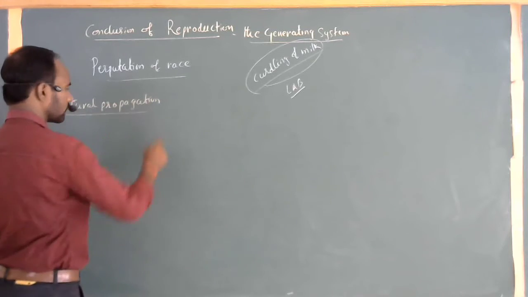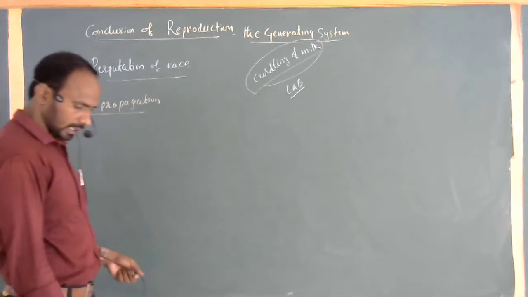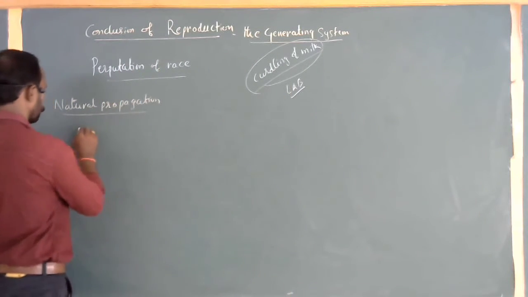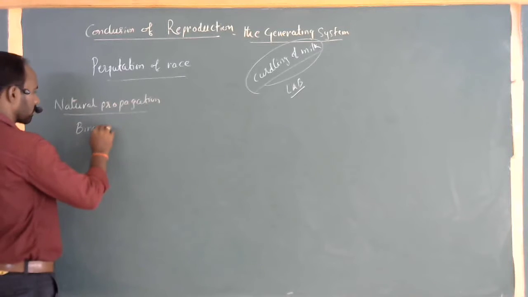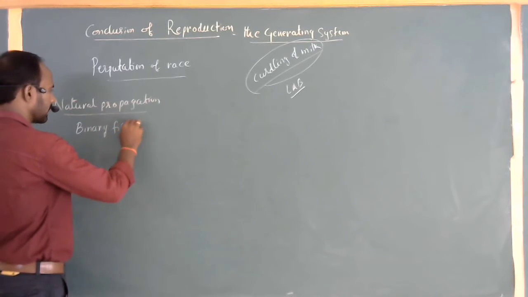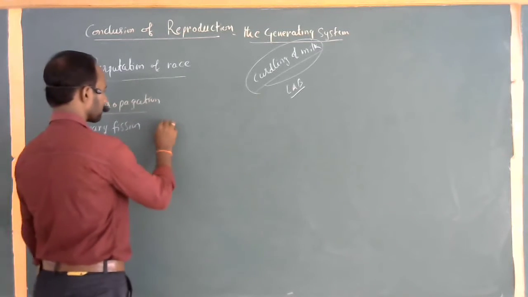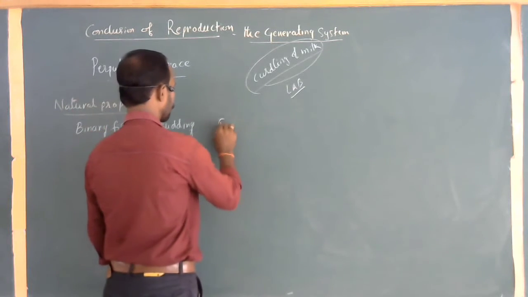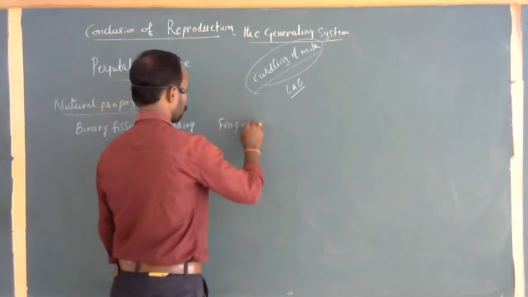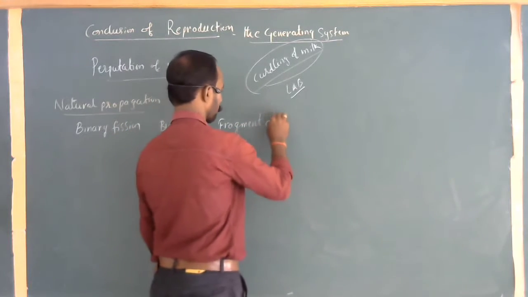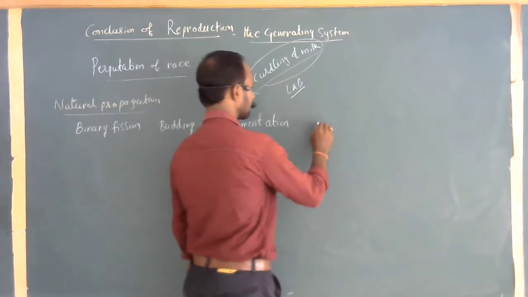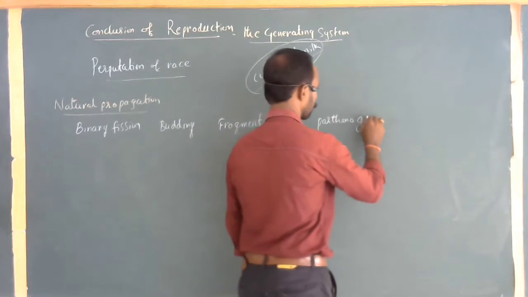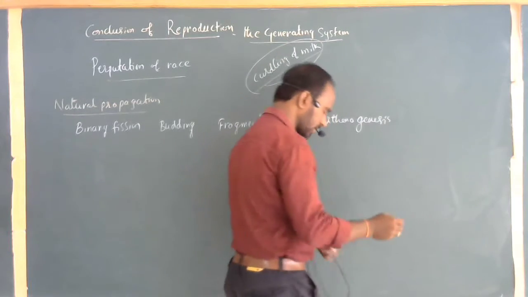Natural propagation. In this mechanism, we are going to discuss clearly now. Binary fission, budding, fragmentation, parthenogenesis, regeneration.